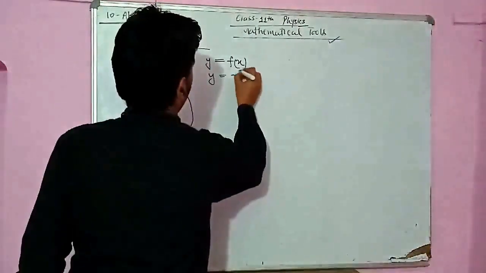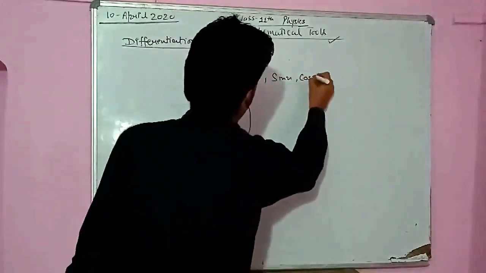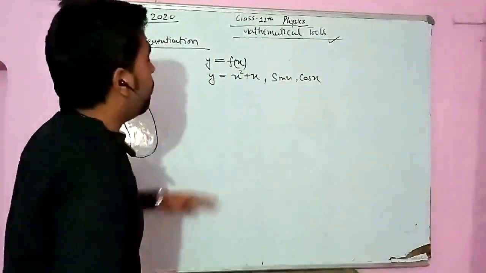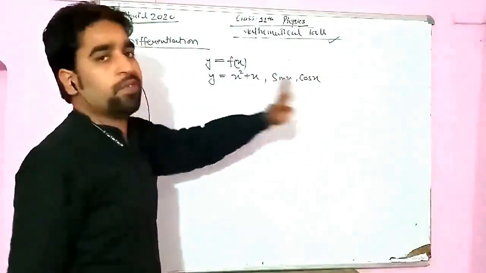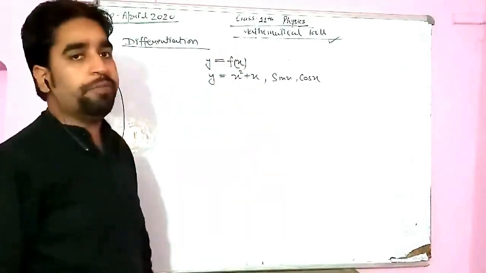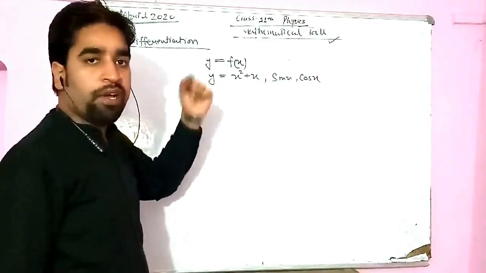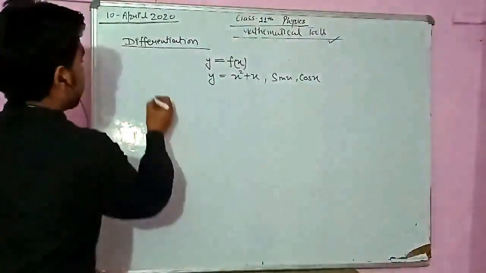तो ये वैल्यू जो है x स्क्वायर प्लस x भी हो सकती है, sin x भी हो सकती है, cos x भी हो सकती है. Any value this can have, but this will be a function of x only. Okay? तो y की वैल्यू पूरी तरीके से डिपेंड कर रही है x की वैल्यू पे. If you change the value of x, obviously there will be a change in the value of y. So let us consider